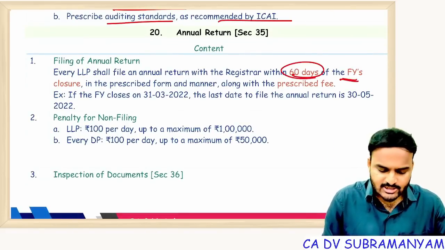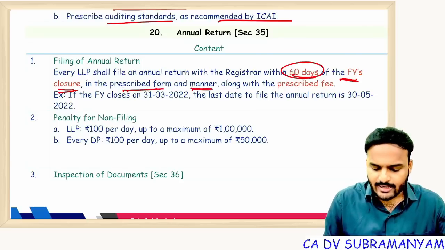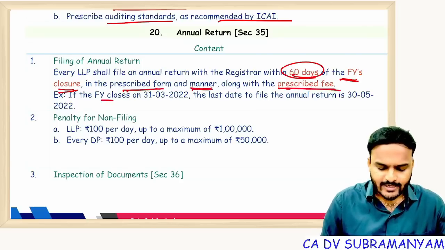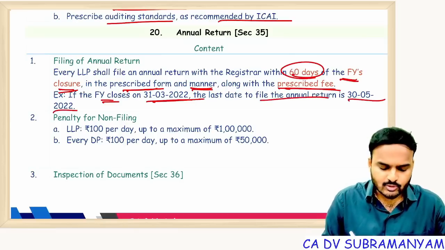60 days of the financial year closure. Every LLP shall file an annual return with the registrar within 60 days of the financial year closure in the prescribed form and manner along with prescribed fees. If the financial year closes on 31st March 2022, then last date to file annual return is 30th May 2022.